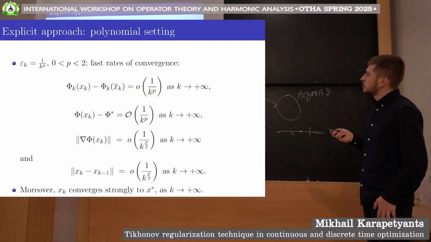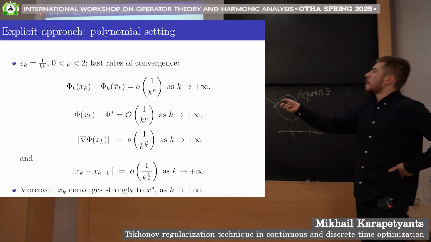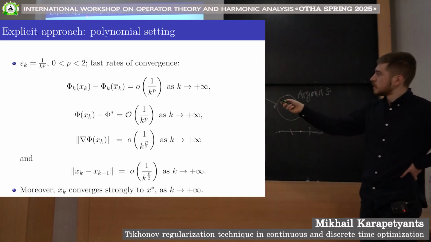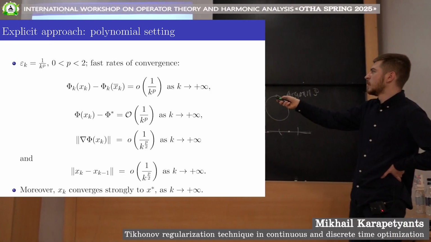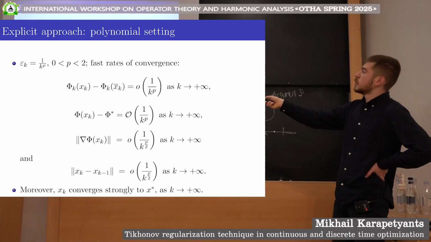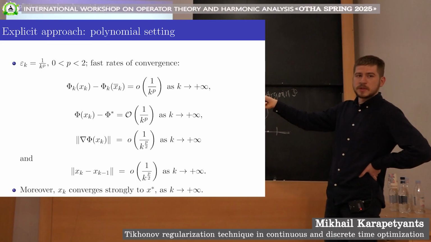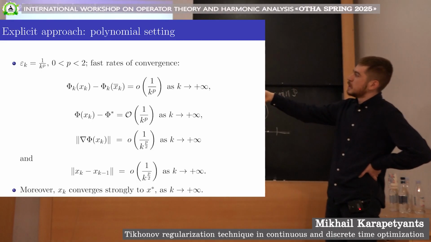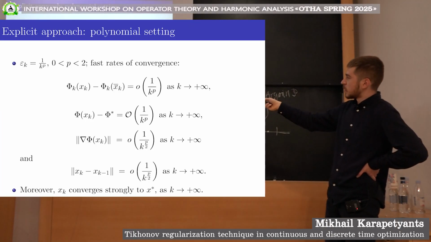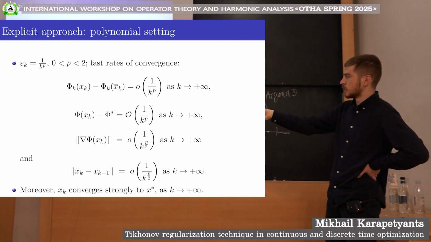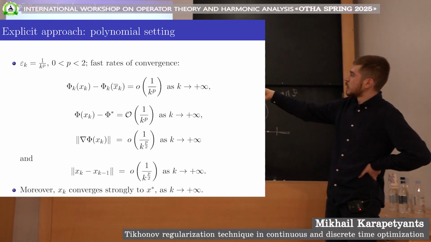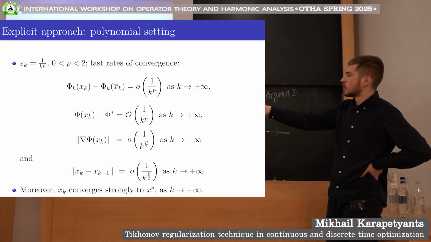One thing to mention here. For the polynomial choice of Tikhonov function, we can see that the rate of convergence of the function values is 1 over k to the power of p, where p is between 0 and 2. Now the state-of-the-art rate of convergence is 1 over k squared. As you can see here, we cannot really obtain the state-of-the-art rate of convergence for the function values. p can be as close to 2 as we wish, but not exactly 2. And this is the price which we're willing to pay to guarantee the controlled strong convergence of the iterates to the minimal norm solution. We lose something in the rates, but we get a huge improvement in the convergence of the iterates.